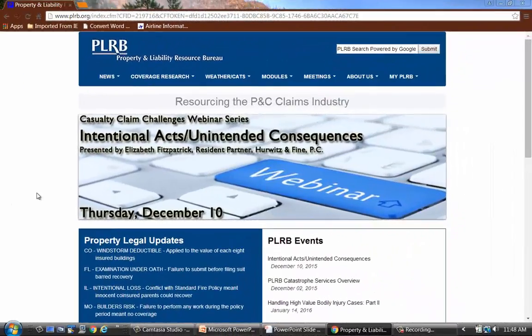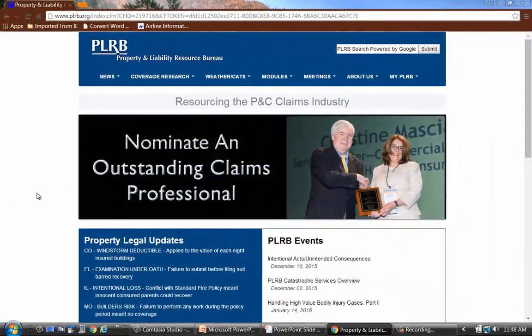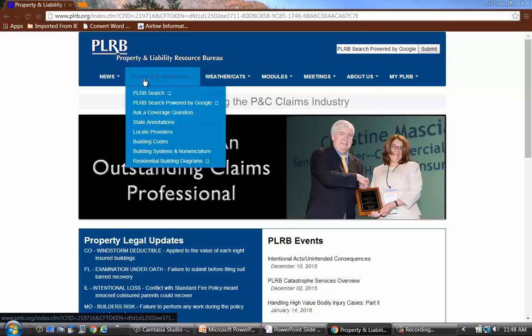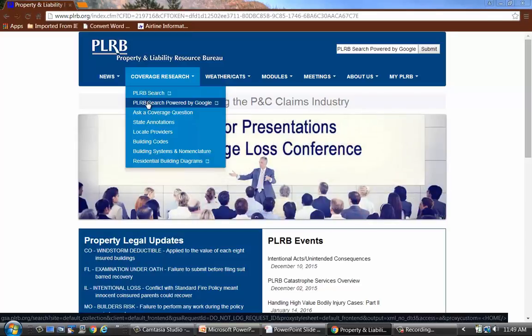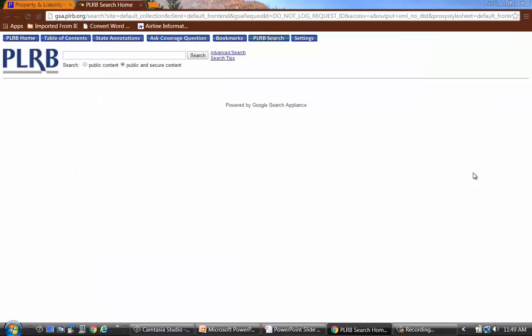So we go back to the website, we go to coverage research, but this time in the pull-down menu we see PLRB search powered by Google, and we're going to click on that this time. What comes up is a search box, and in this box we're going to go ahead and type earth movement and then NJ for New Jersey.